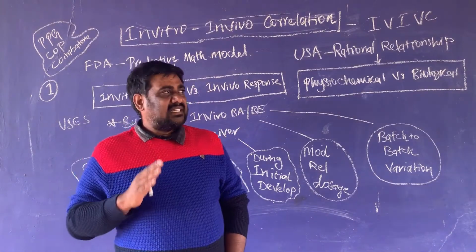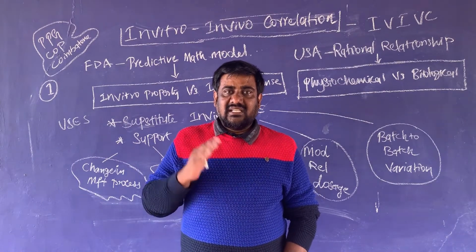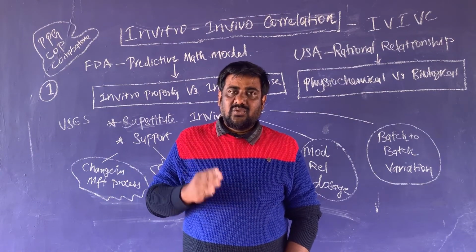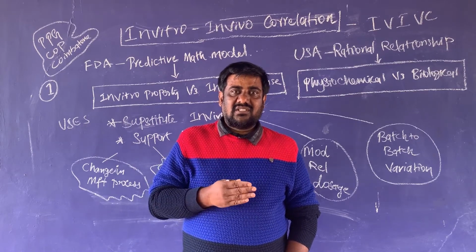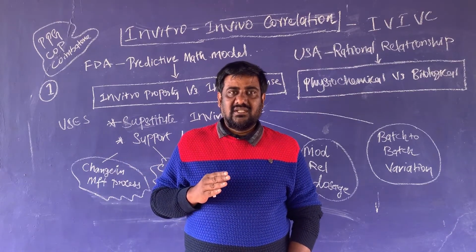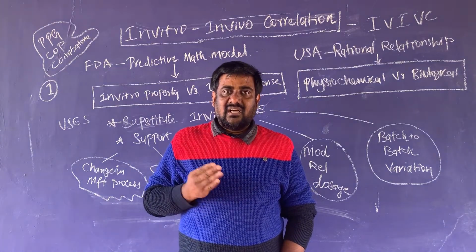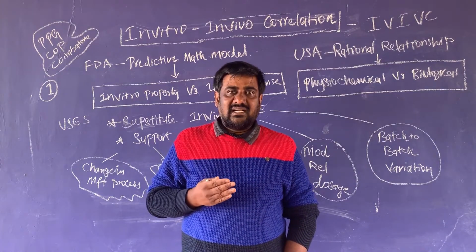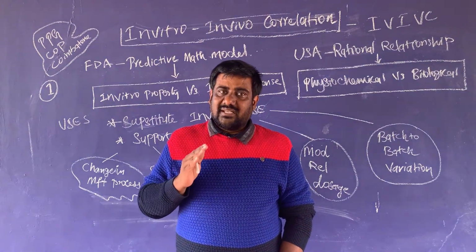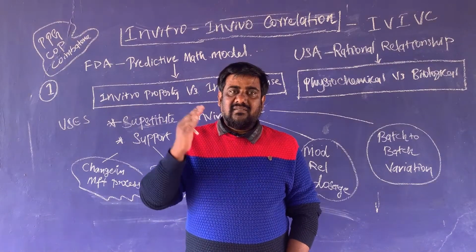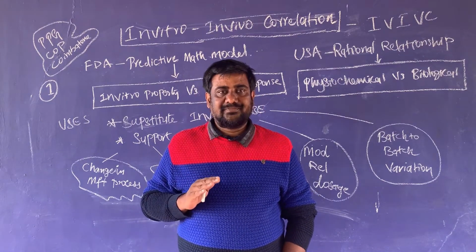It's nothing but, instead of doing in vivo, we are managing with the in vitro dissolution study to correlate the in vivo. We are matching the in vitro result to the in vivo result. If the correlation gives a proper result, we can avoid or eliminate in vivo studies. We can do the experiment with in vitro itself without going for in vivo human volunteer studies.